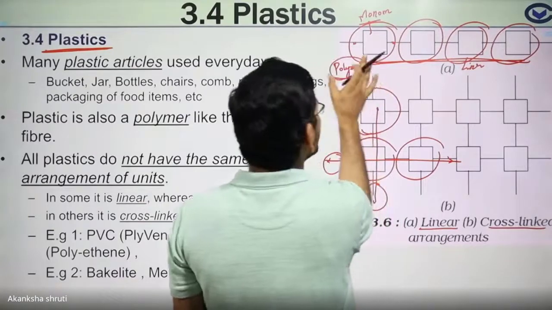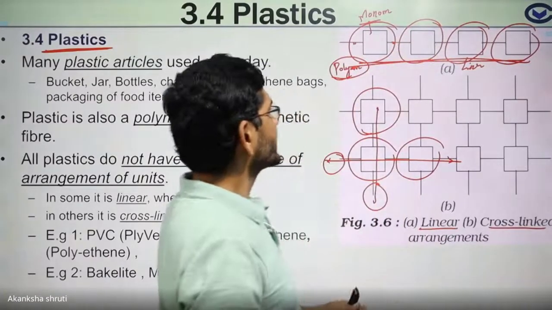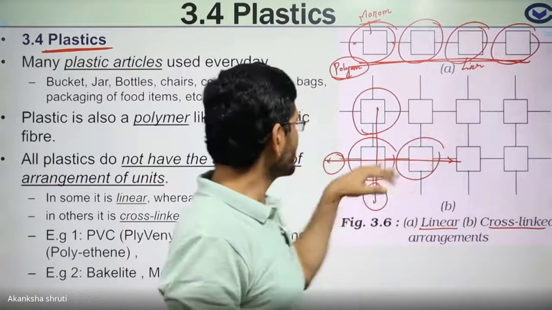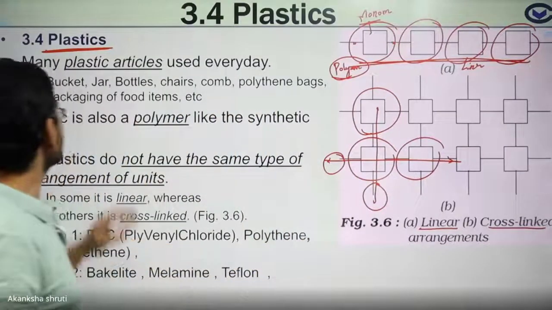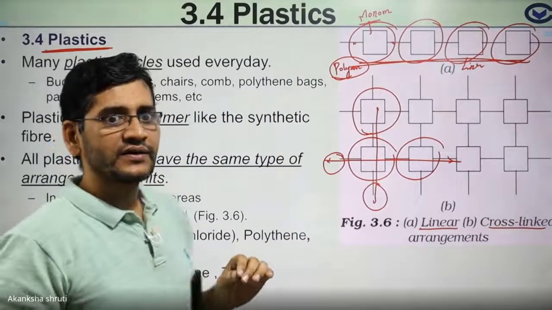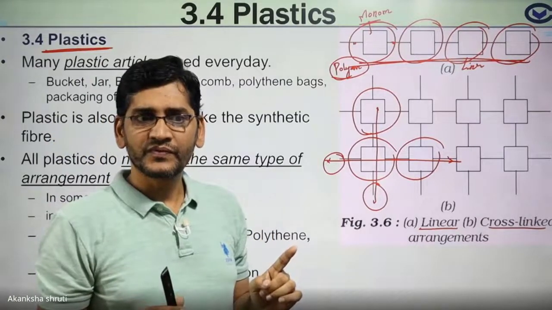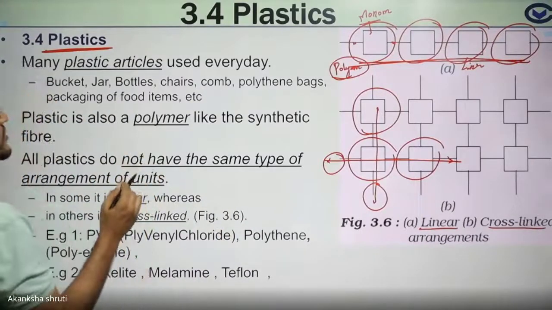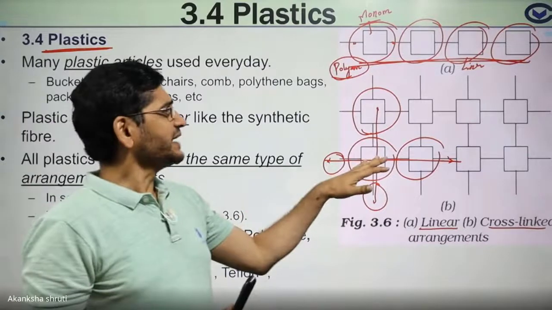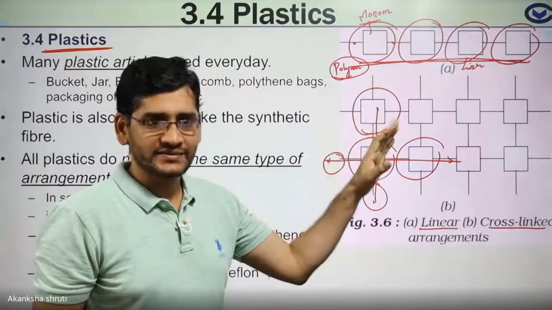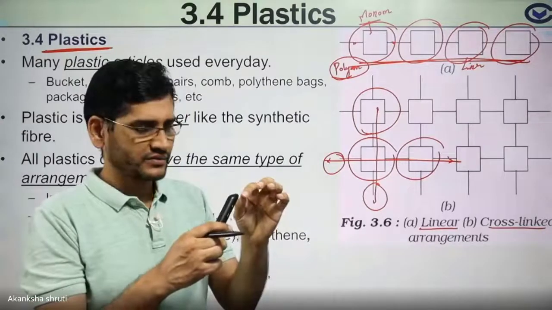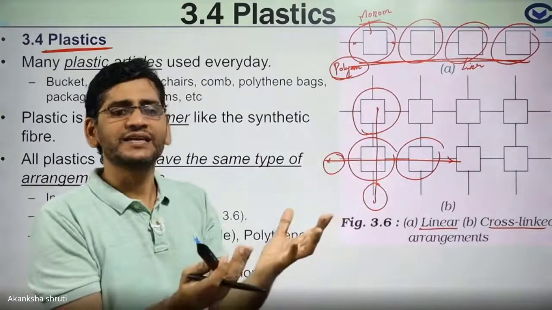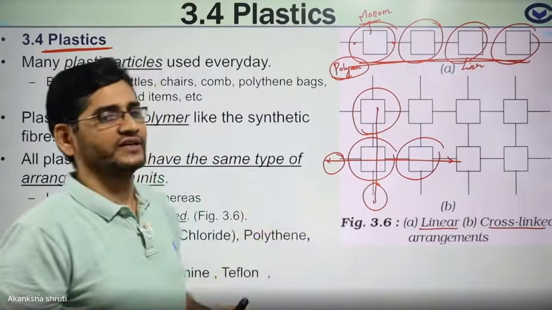So plastic is also one kind of polymer. Here the combination may be linear, like in the fabrics or fibers, or maybe the crossed one. Students, keep in mind, plastic is the polymer which has the tendency to get molded or converted into various shapes, from a thread-like structure to a sheet-like structure to a three-dimensional sphere-like structure, or any other structure.